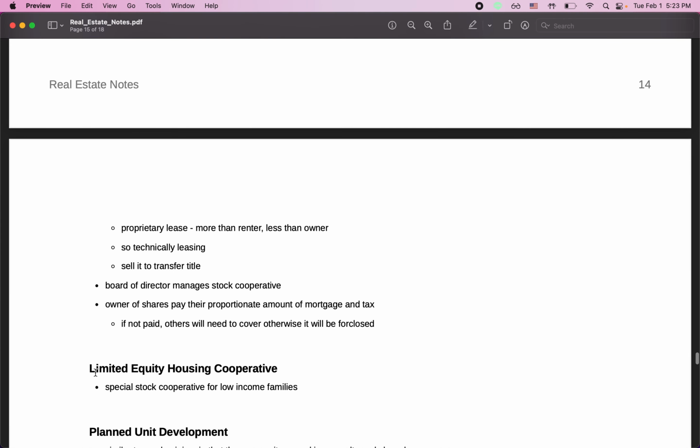And then the next thing we're going to talk about is the limited equity housing cooperative. This is essentially a stock cooperative, but for low income families and focused on providing housing for low income individuals.